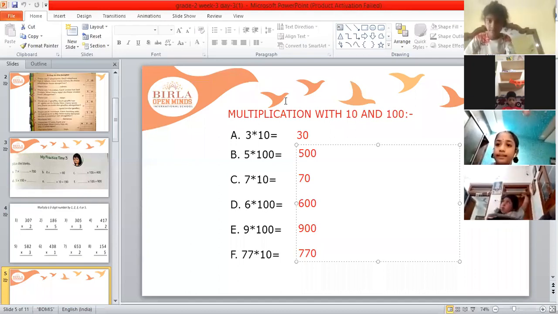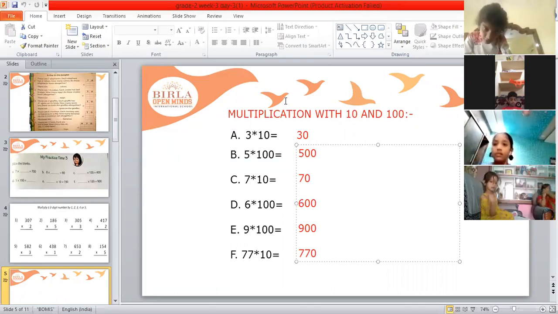Yes, Ashrit, you were raising your hand. No, ma'am. You have used raised hand option. Okay, fine. No problem.